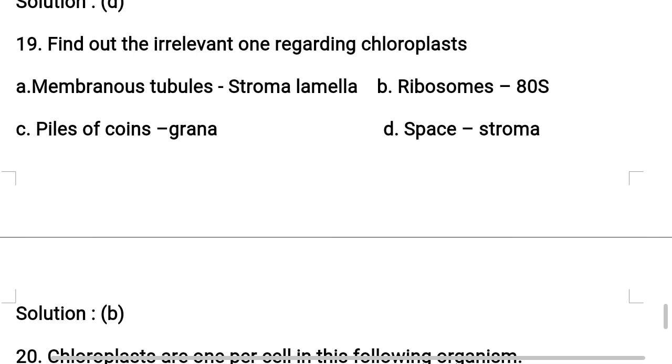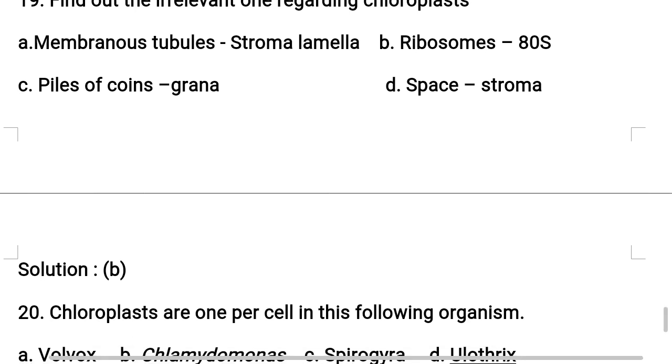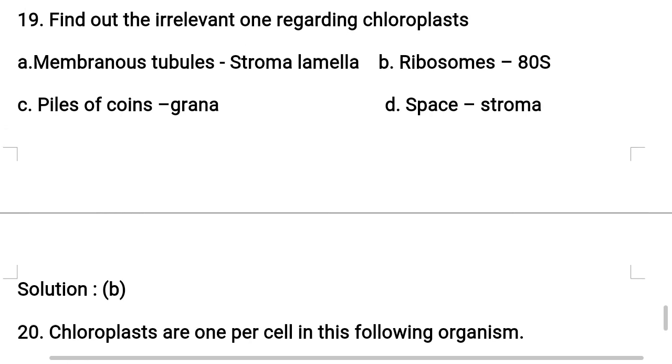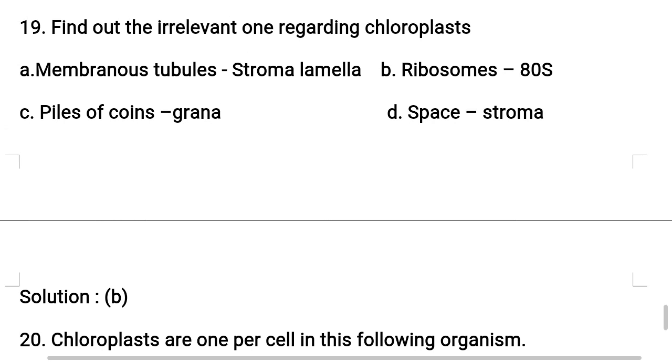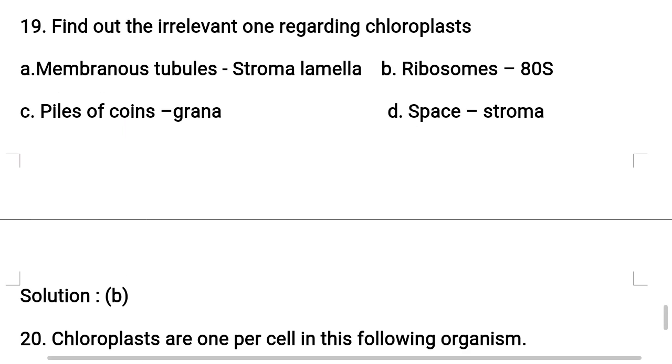So C is also relevant to the chloroplast. Next, the space which is present in the chloroplast is called stroma. So D is also relevant to the chloroplast. So then what is the correct answer? Ribosomes 80S is irrelevant. Then what must be the correct answer? Ribosome 70S. Hope you understood this 19th question.